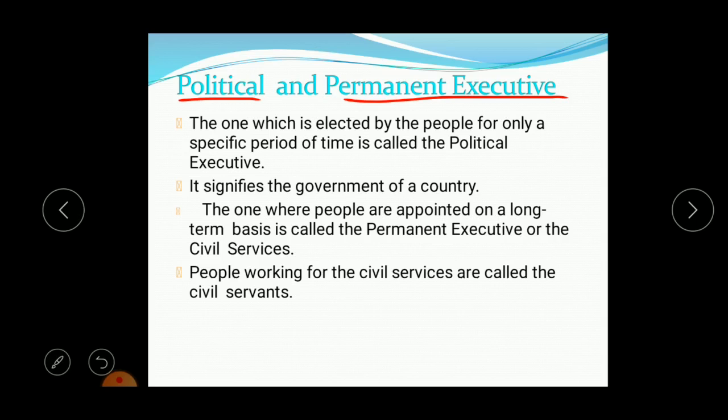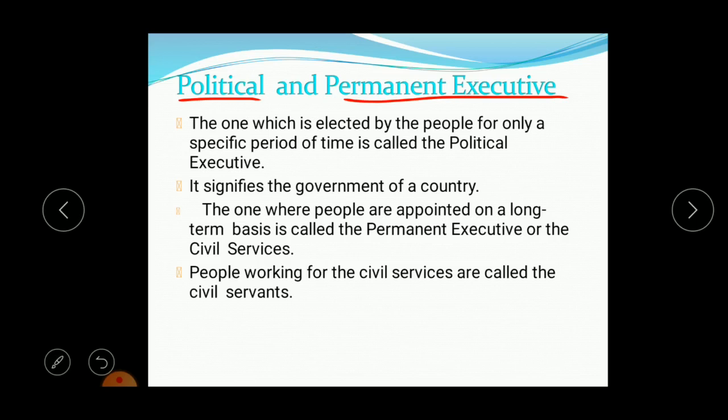So what is the difference between the political executive and the permanent executive? The members who are in the Parliament are considered the political executives, and the persons who are in the administrative activities of the government, like the civil servants and the office persons in government offices, are considered the permanent executives. So now you can understand the difference between the political and permanent executive.